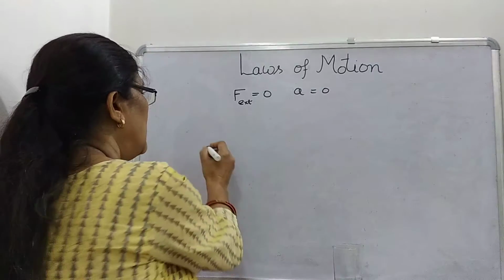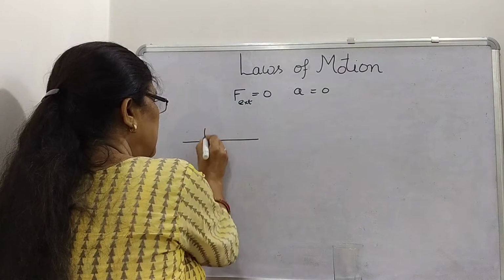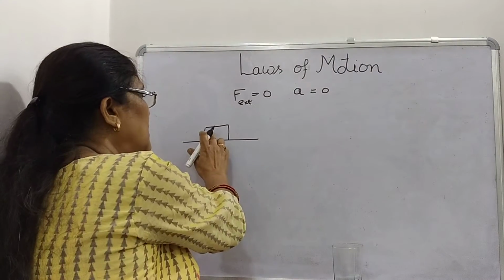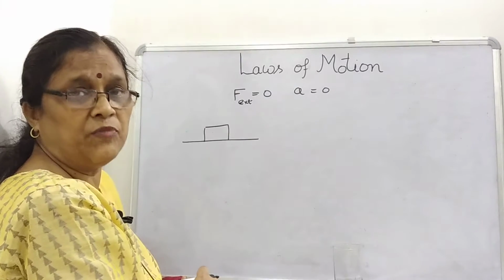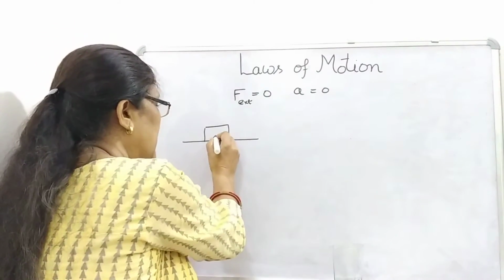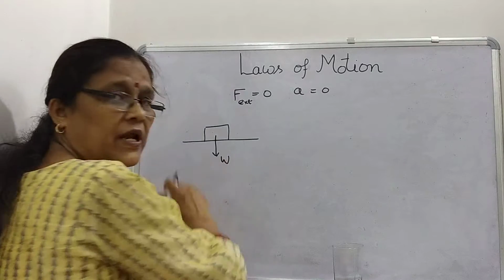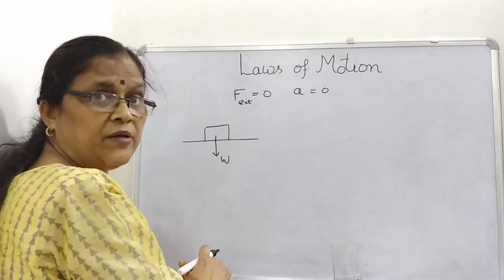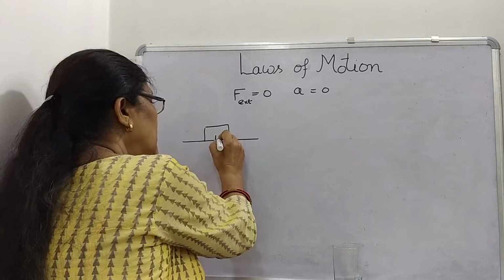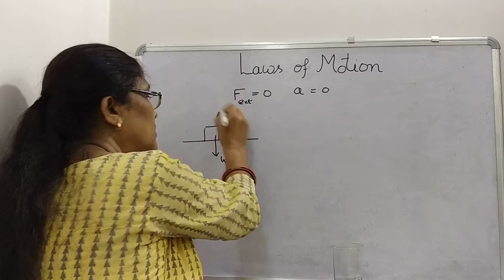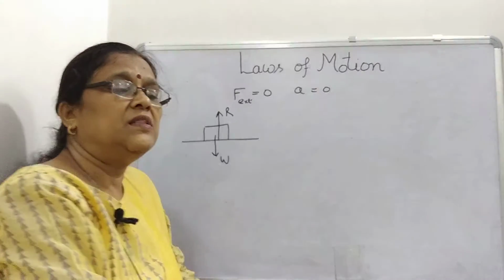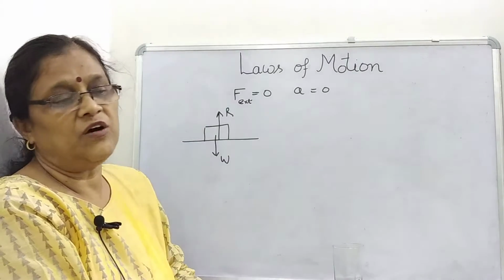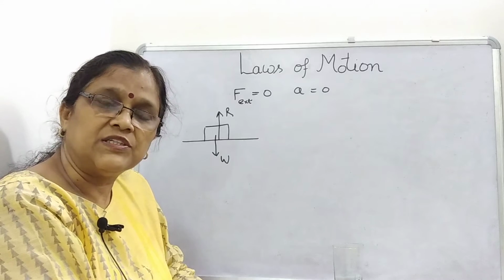Suppose this is a block placed on the table. It is under the effect of two external forces. First, the weight W acting vertically downward, gravity, the earth is pulling it, and since it is not falling, it is placed on the table, so there is the normal reaction R of the table on it. Then what is wrong here? You cannot say that W equals R, forces cancel out, hence the block is at rest.